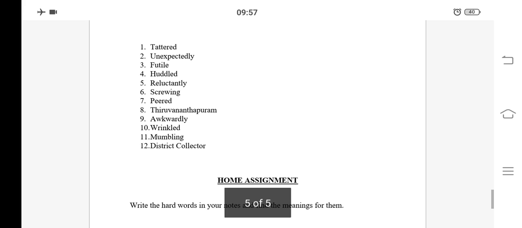Students, I want you to write these words in your notebooks and learn the spellings of these words. And the home assignment for you is to write the hard words in your notes and find the meanings of them. You have to write these hard words which I have given you and you have to find the meanings for them.